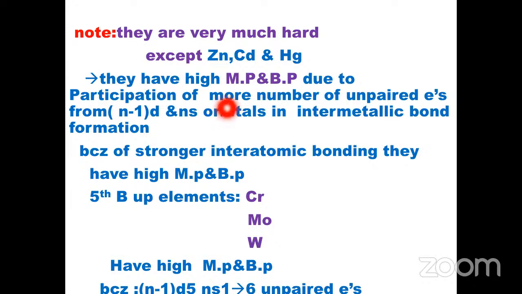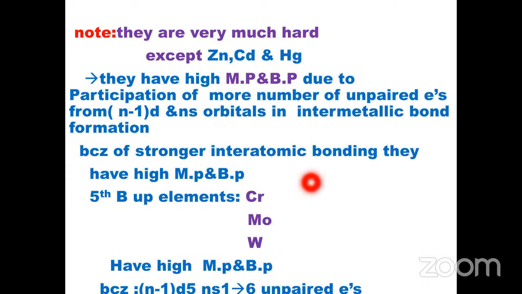So participation of a larger number of unpaired electrons from the d subshell and the outermost ns orbital in intermetallic bond formation gives them the highest melting and boiling points, because these are involved in strong interatomic bonding. Example, the sixth group elements: chromium, molybdenum, and tungsten.